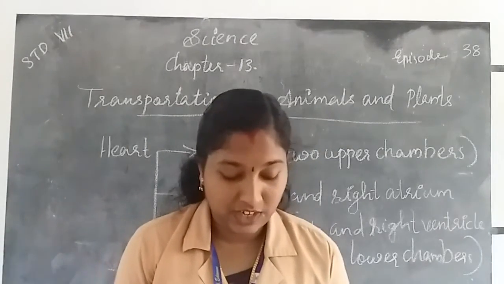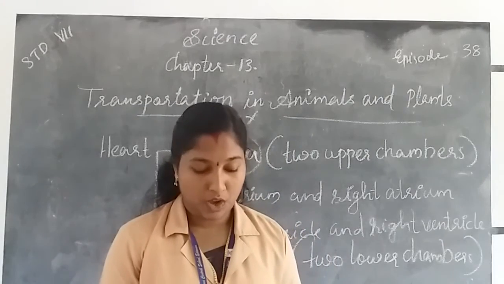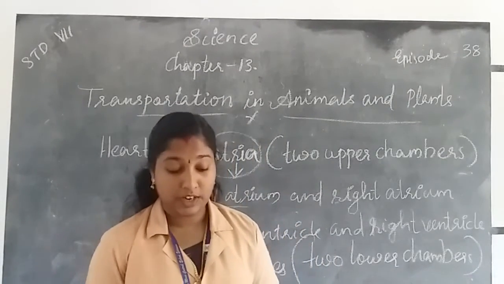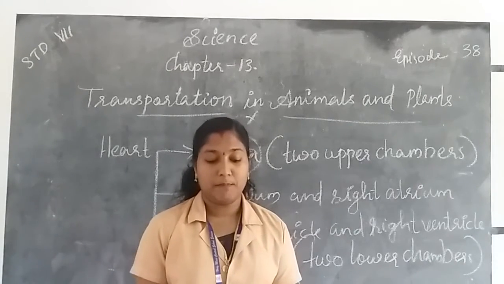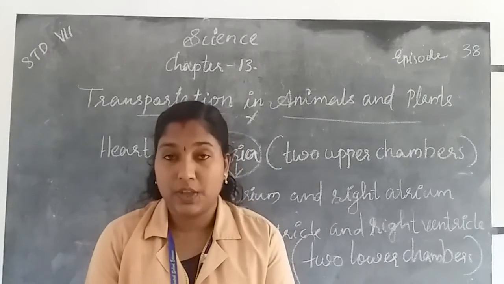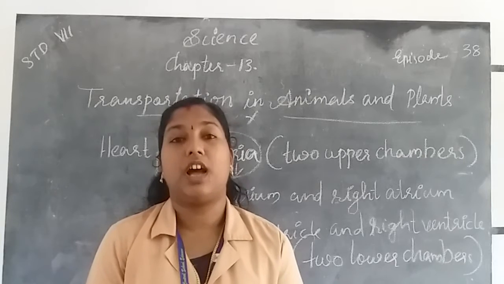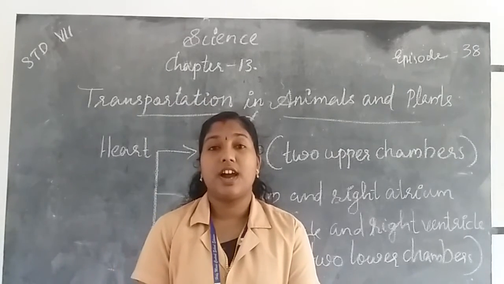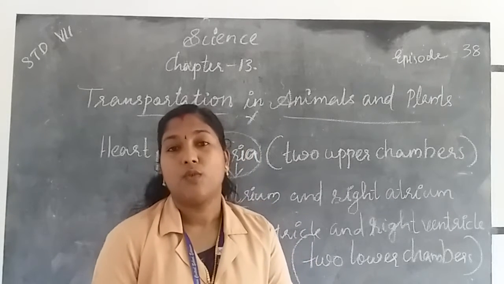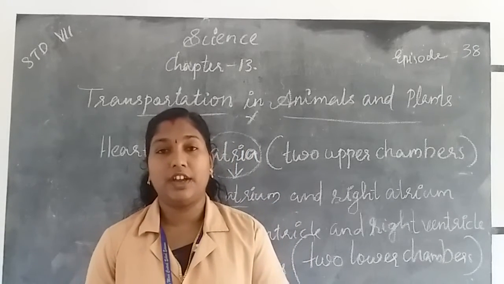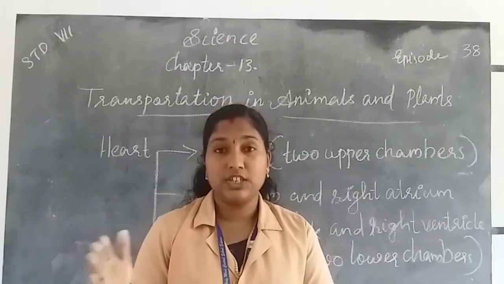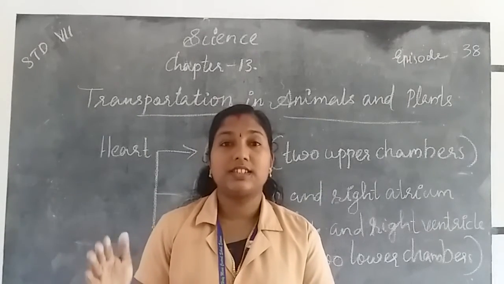The partition between the chambers helps to avoid mixing up of blood rich in oxygen with the blood rich in carbon dioxide. Why does our heart have four chambers, or why is the partition of chambers needed?